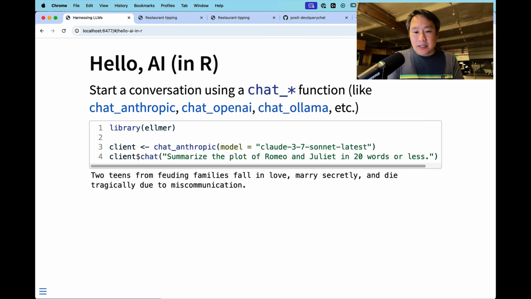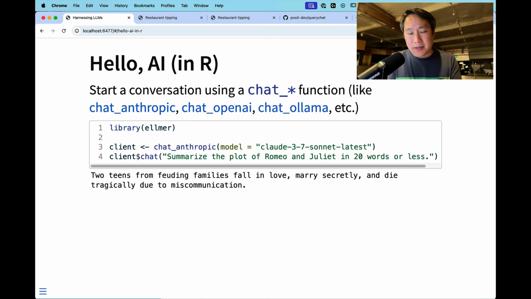You could change this from chat anthropic to chat OpenAI and put in an OpenAI model identifier, and now you're chatting with OpenAI. In either case, you have this client object that you get back, or we often refer to it as a chat object, and you call the chat method on it and pass in your question, and you get a response. So in this case, summarize the plot of Romeo and Juliet, and it does so.